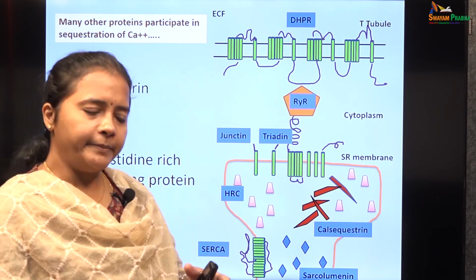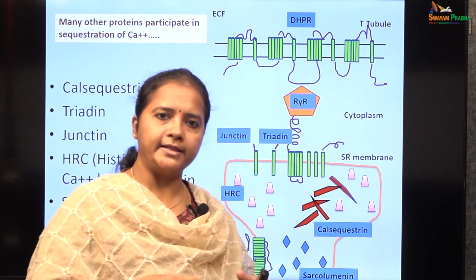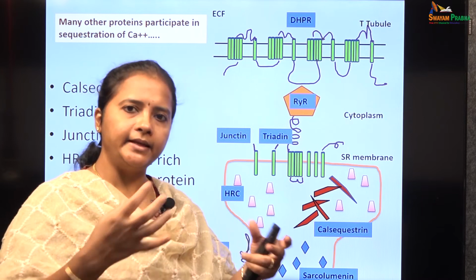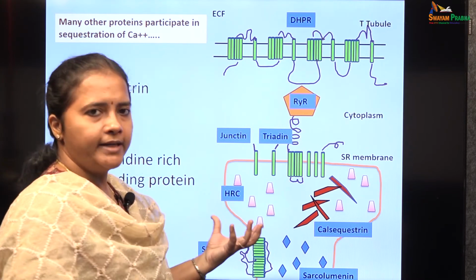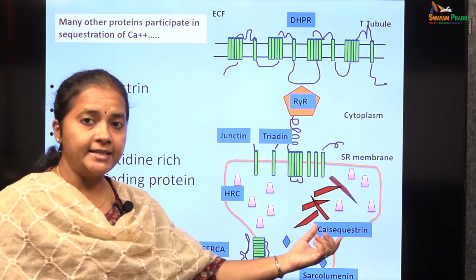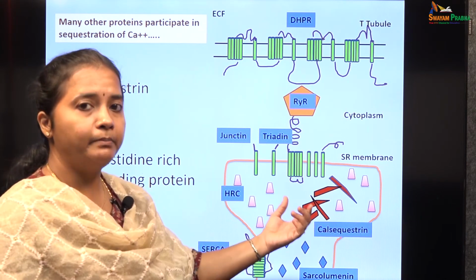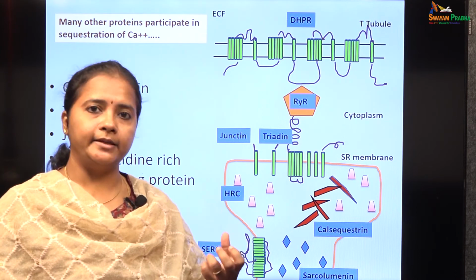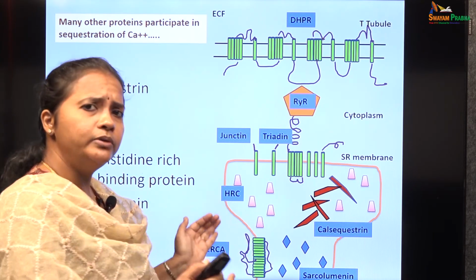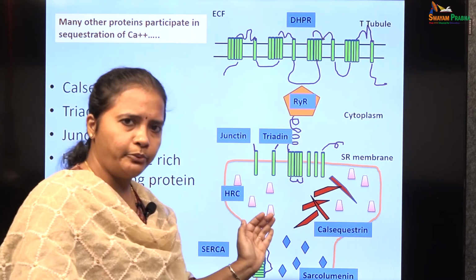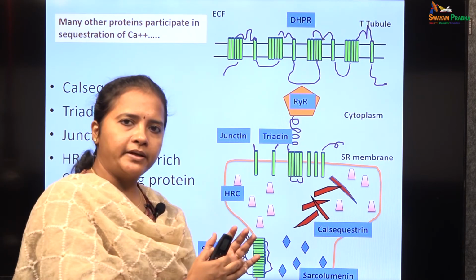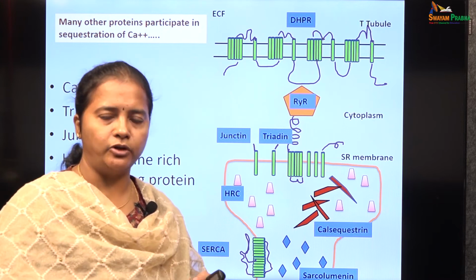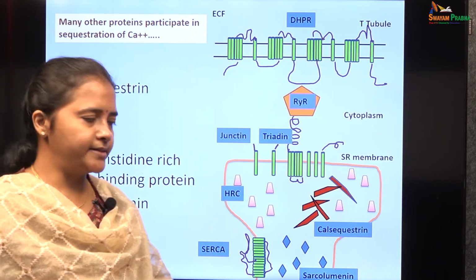To pump and store more calcium ions from the cytoplasm into the sarcoplasmic reticulum, it needs some specialized proteins present within itself. For example, one calsequestrin molecule is capable of binding up to 50 calcium molecules. That is how the excess calcium is sequestered within the sarcoplasmic reticulum, and it is released into the cytoplasm whenever the muscle is stimulated and the contraction has to happen.